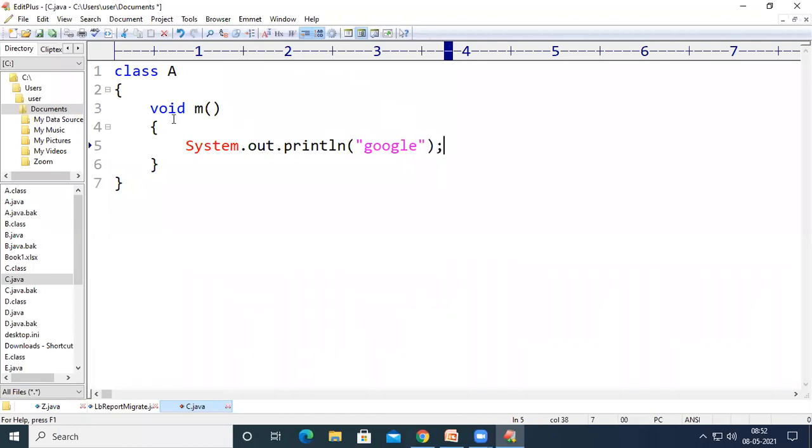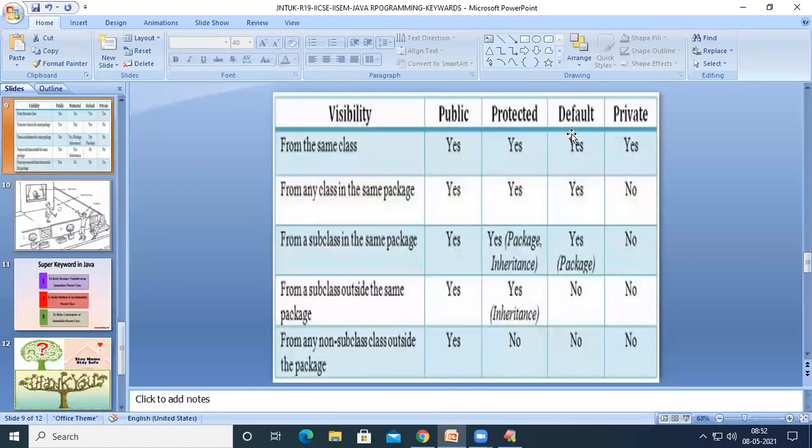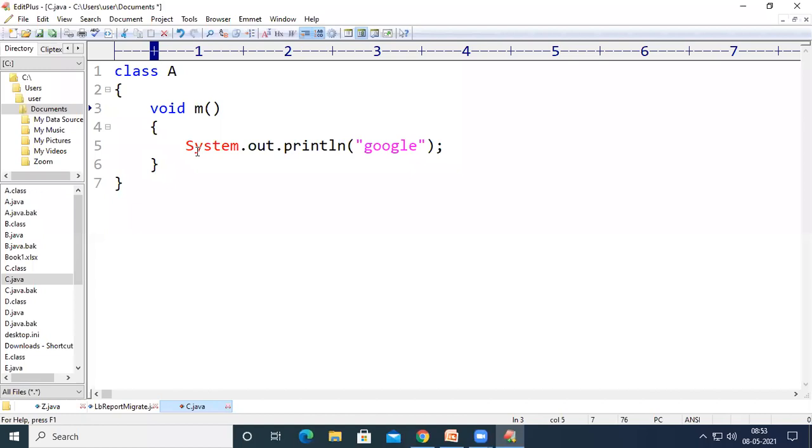While declaring this method, I don't use any keyword in front of void, so it comes under the default access specifier. If I use public void m, then it comes under the public access specifier. If I use private, the method will be private, and if I use protected, the method will be protected. If we don't use any keyword in front of the method declaration, it comes under default.